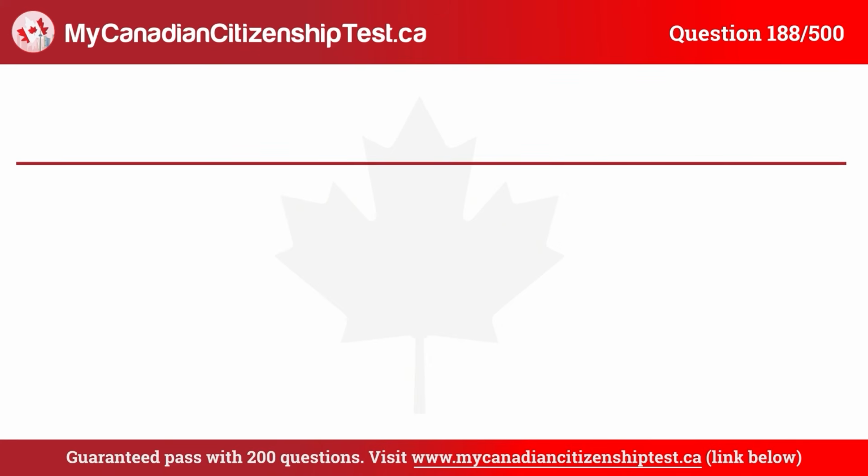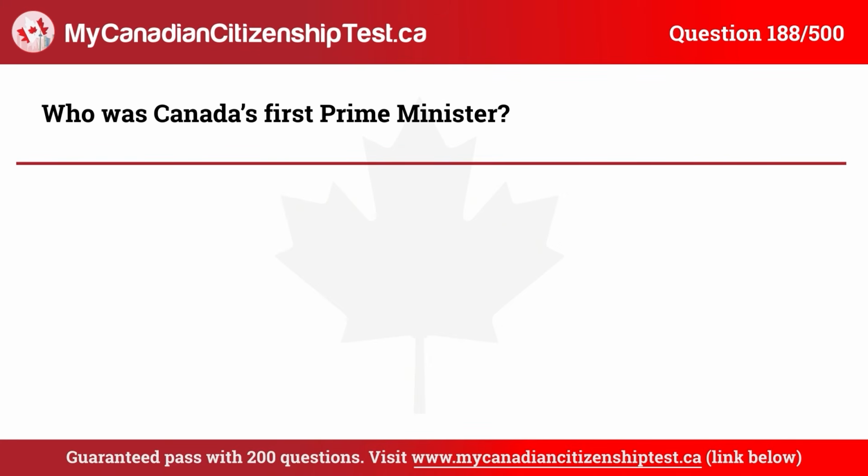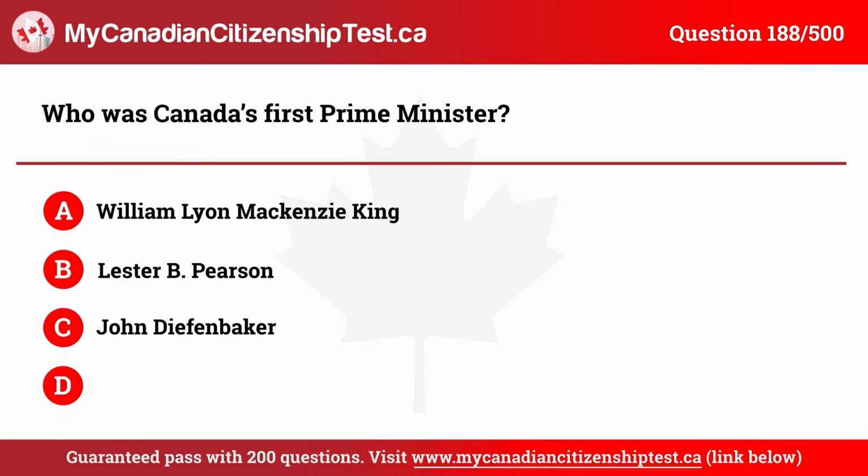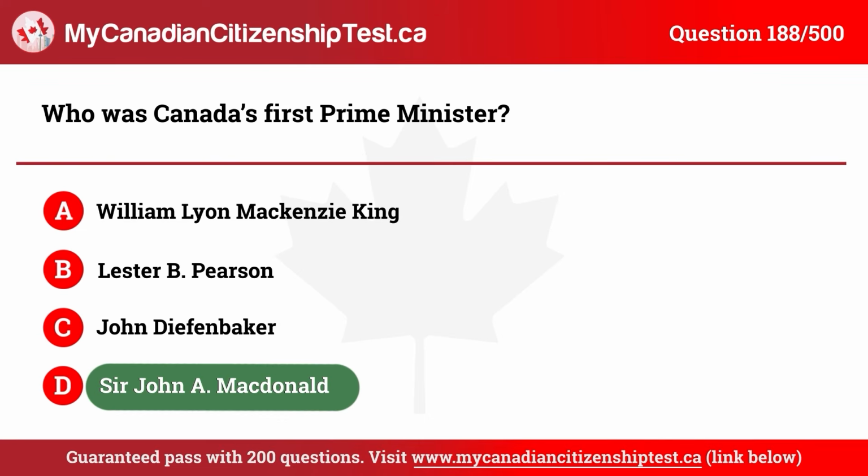Question 188. Who was Canada's first Prime Minister? A. William Lyon Mackenzie King. B. Lester B. Pearson. C. John Diefenbaker. D. Sir John A. Macdonald. The correct answer is D. Sir John A. Macdonald.